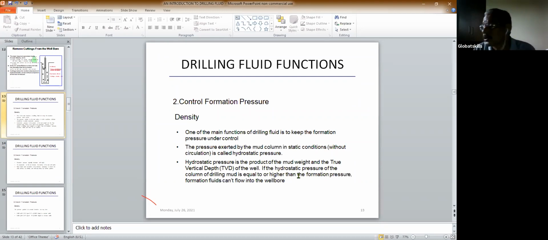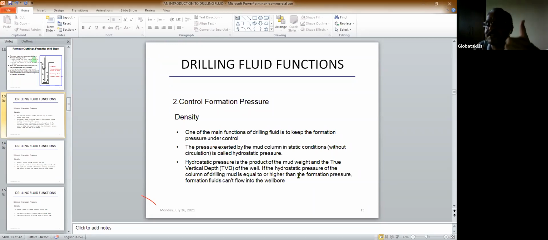So what happens when you are drilling a hole and you are designing a drilling fluid? There are two things that come in here. The geologist can give you the formation pressure. What is the formation pressure? The geologist normally gives the formation pressure.